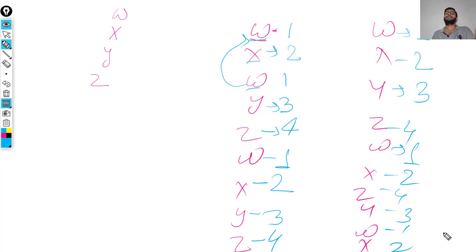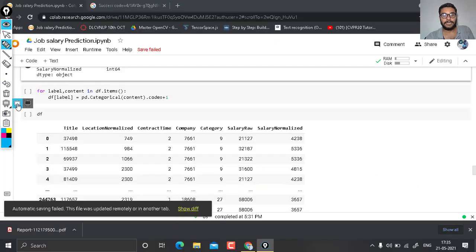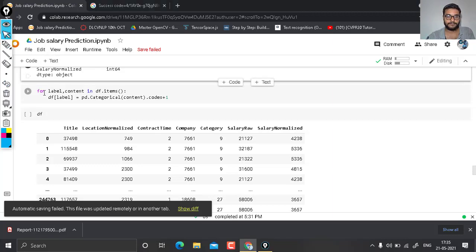If an old value is found, then it will assign the value already assigned to that category. Here you see w is assigned 1, so every place w will be replaced with 1. x is assigned 2, so at each and every place x is replaced with 2. In that way we can categorize our data set without increasing the column number, and this code will do the same operation. So let's run it.